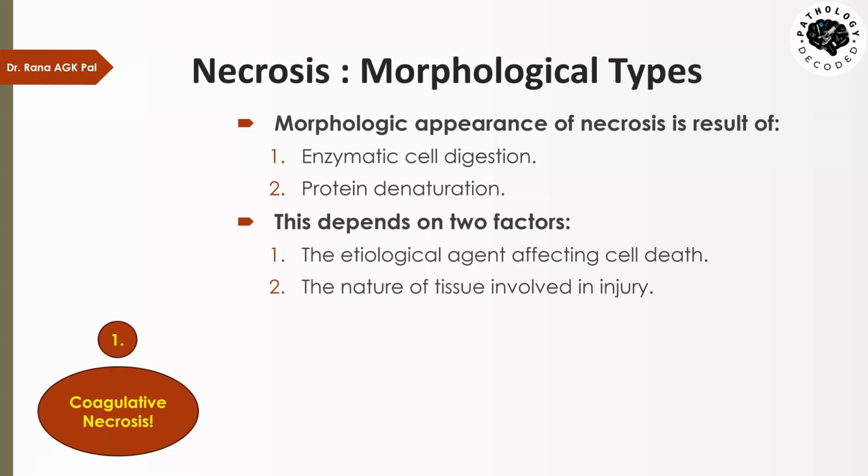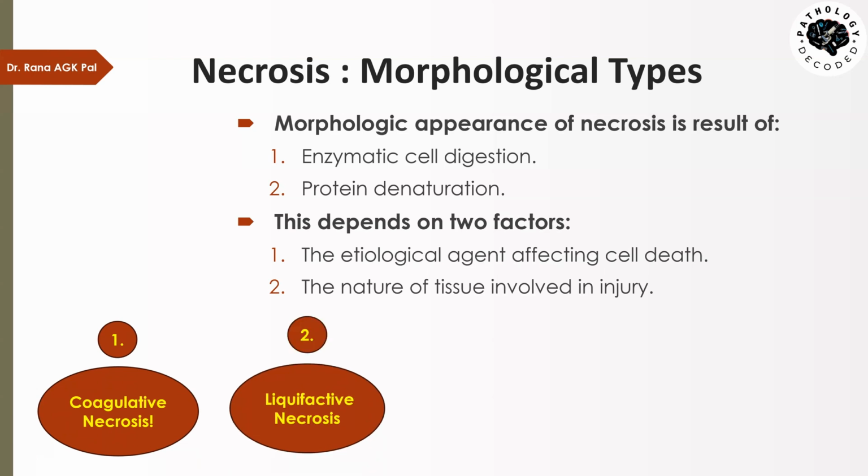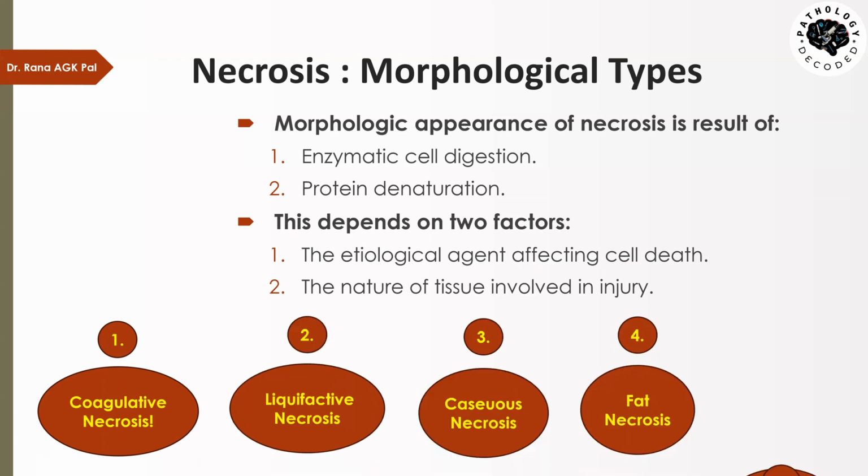The first pattern is the coagulative necrosis. Second one is liquefactive necrosis. Third is caseous necrosis. Fourth, fat necrosis. And finally, we have fibrinoid necrosis. So these five patterns of necrosis are involved whenever there is tissue death occurring. Now let's take them up one by one.